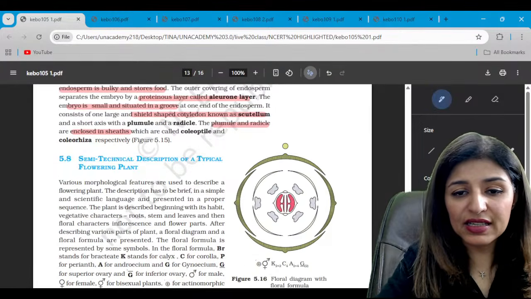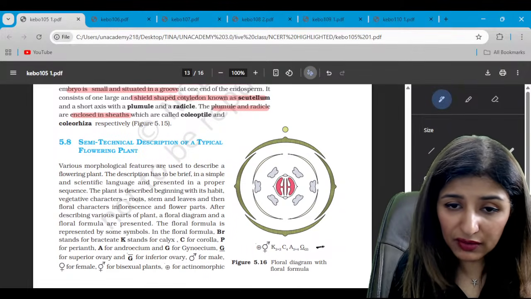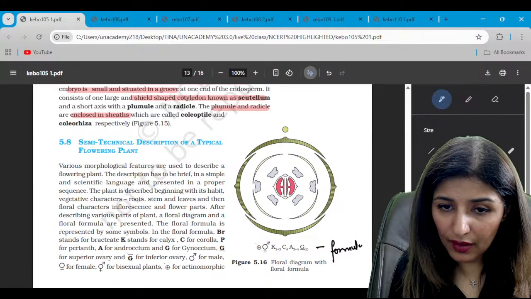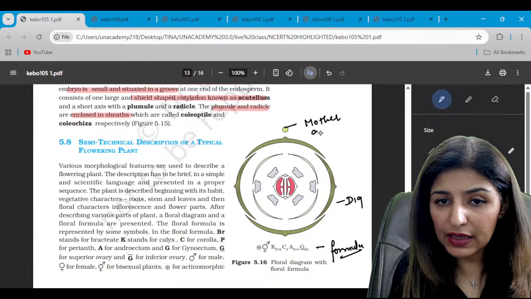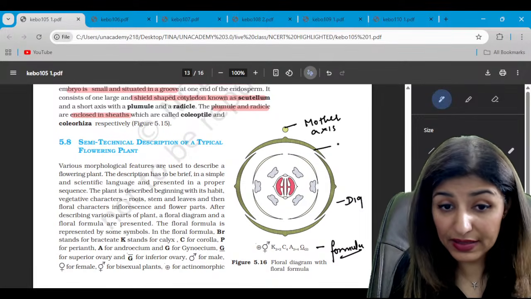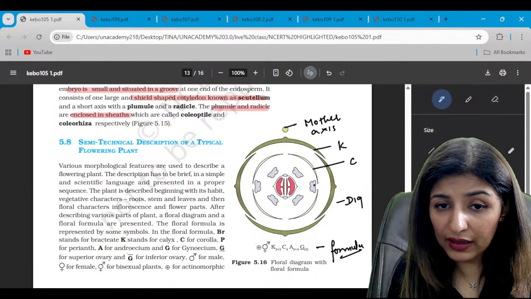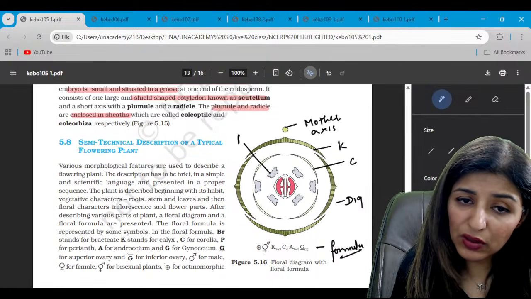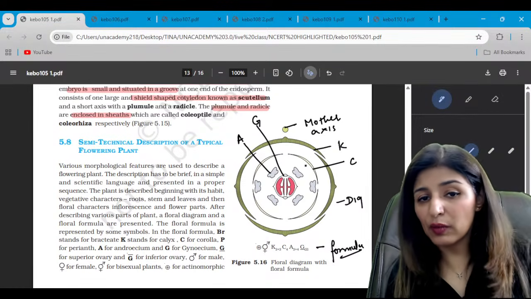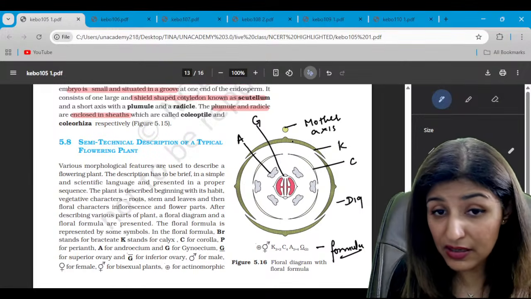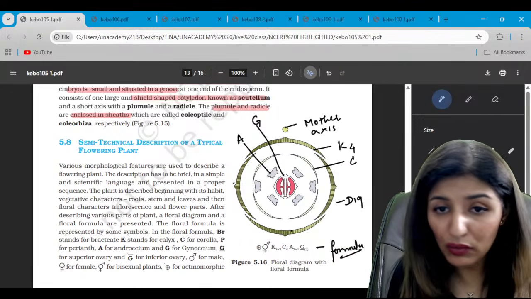Moving on to the next, this is a typical floral diagram with floral formula. This is the floral formula and this is the diagram. What does this dot indicate? Mother axis. The outer layer is that of sepals, that is calyx. The inner one represents the corolla, and inner to corolla we have the stamens called androecium, and this is the gynoecium. From the diagram, can we see how many sepals are present? Just count them. 1, 2, 3, 4. Are they fused? No. So we will not put a bracket.